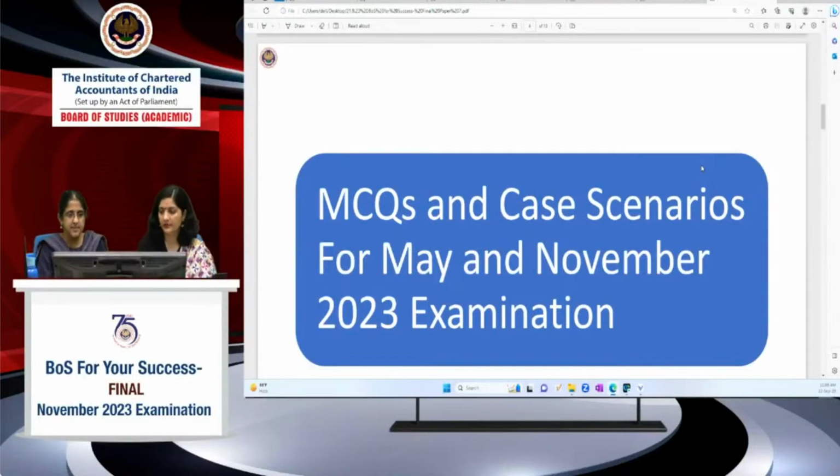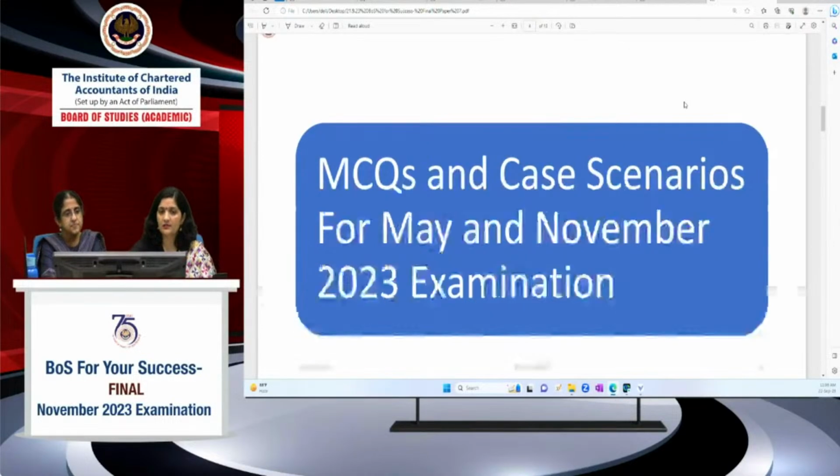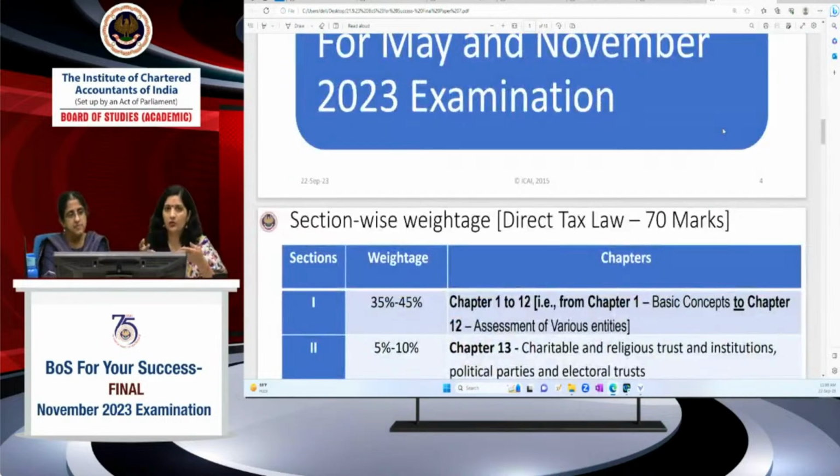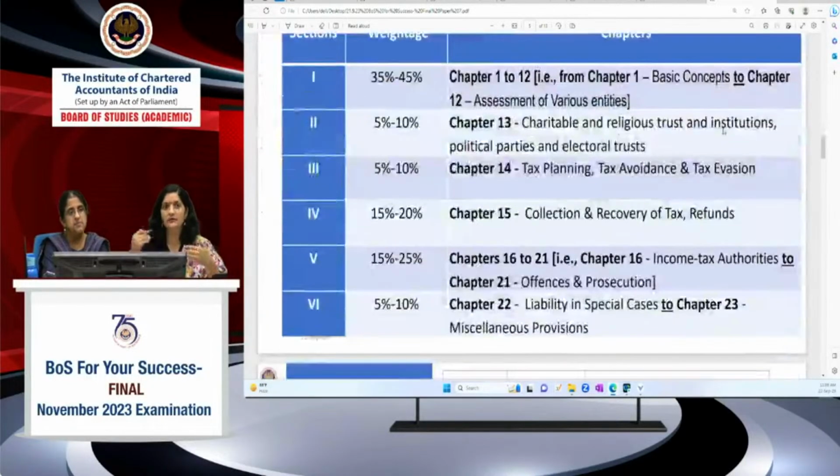Right, very right. So as you know, 30% is your MCQ-based questions and 70% is descriptive parts. Further, the subject is divided into two broad parts. 70% is your direct tax laws and 30% is your international taxation. In that, we have specified the section-wise weightages, because DT is a very vast paper and it keeps on changing with the amendments, a lot of huge amendments coming into the picture, and that makes DT interesting also, of course.